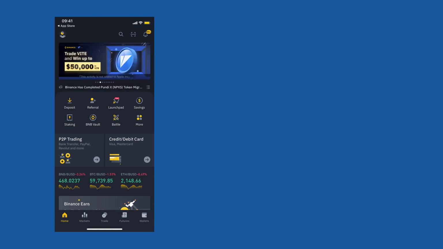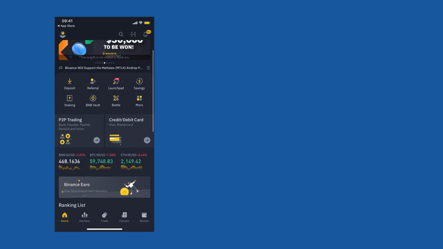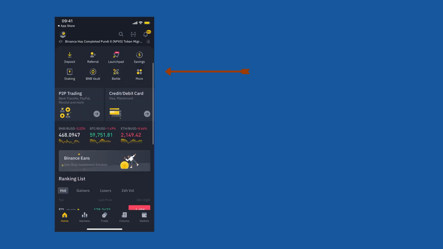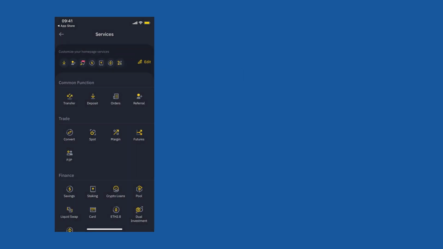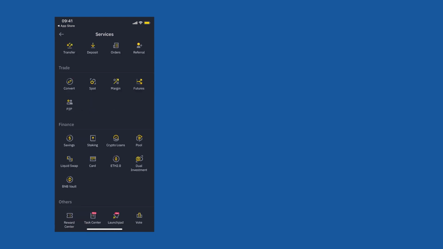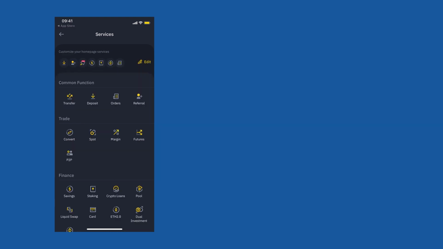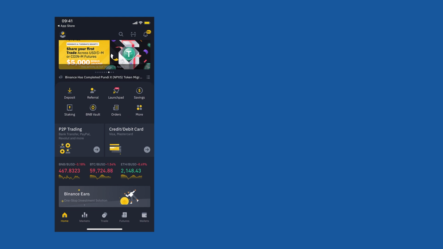So, this is the home page. Let's just get used to this home page. So there are shortcuts over here: deposit, referral, launchpad, and more. Now, these are some of the common functions that you can quickly navigate. One good thing here is you can click on edit and you can add or remove any other feature that you want to add like this. And yeah, once you're done, click on done. You go back, and then your shortcuts are rearranged.